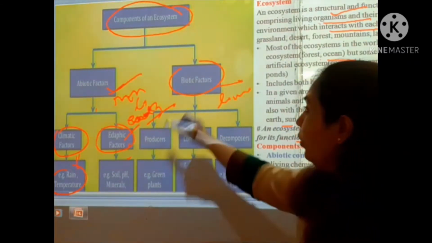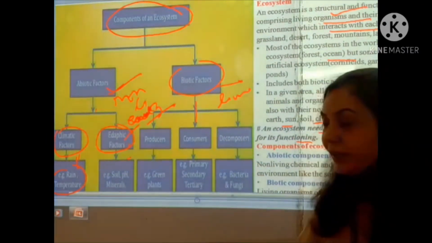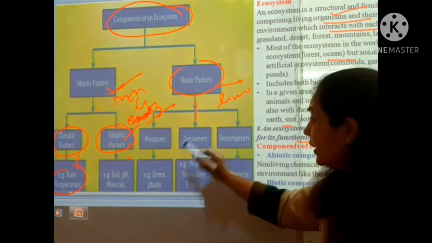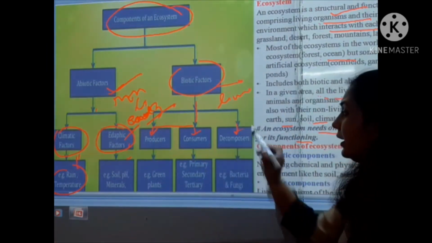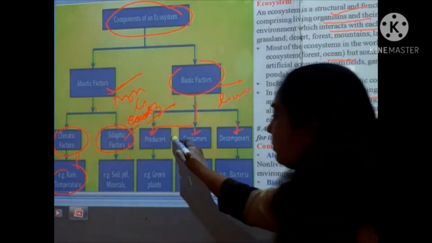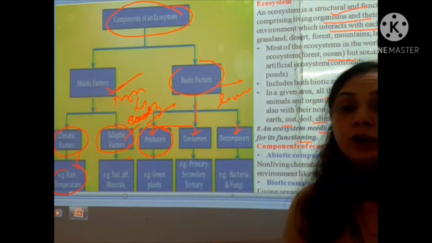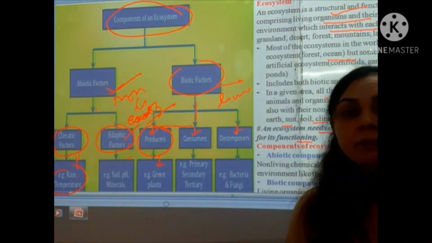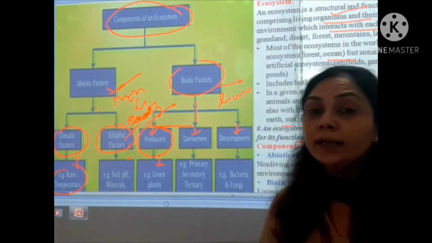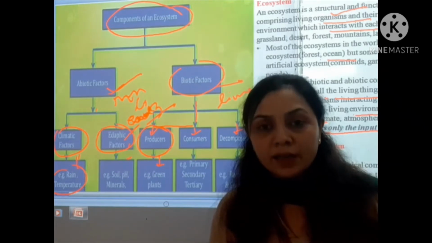Now in the biotic factors, there are three categories of living organisms: the producers, the consumers, and the decomposers. In the producers, as we know very well, the autotrophic plants come in this category because they can make their own food from inorganic materials, making organic materials.